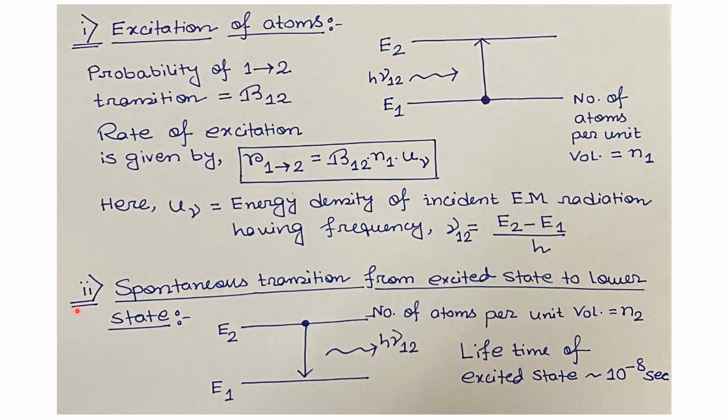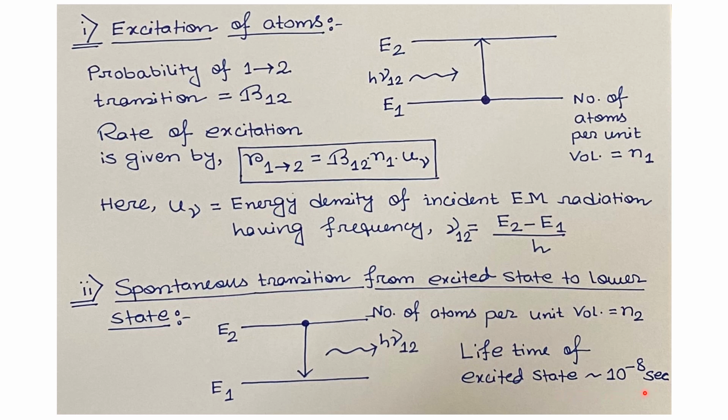Now the second atomic transition phenomena was spontaneous transition from excited state to lower state. After the excitation, the number of atoms per unit volume at the excited state E2 will be N2. The lifetime of the excited state is around 10 to the power minus 8 seconds.